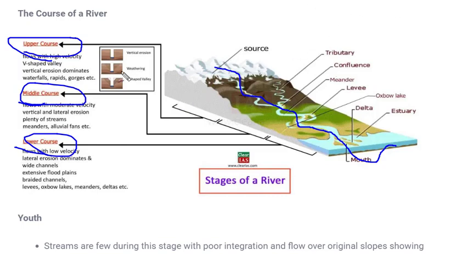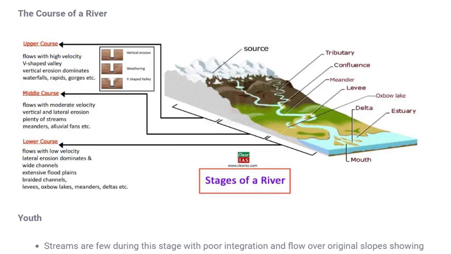At every stage, different kinds of landforms are formed. For example, when a river is in its youth stage, when you are young and dynamic, what are your characteristics? Whenever a boy or girl is young, they have more energy, they have more power, they can use it for either construction or destruction. If you go and fight somewhere, it might be destructive in nature. Similarly, when a river is young, it has lots of energy within it. So in its youth stage, a river forms or falls or originates from a mountain.